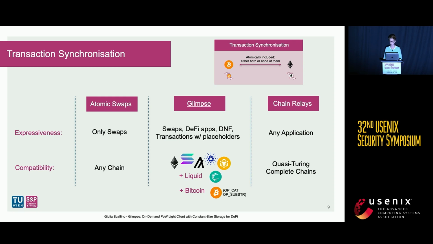Furthermore, Glimpse can also be deployed not only on second-generation blockchains, for instance, Ethereum, Cardano, Algorand, so those chains that have quasi-Turing complete scripting capabilities, but can also be deployed on first-generation blockchains, for instance, Liquid, which is the most prominent layer 2 solution of Bitcoin, and could be deployed on Bitcoin itself if only 2 opcodes were enabled. These opcodes are, however, under discussion in the community, and we hope that our work gives additional reasons to enable these opcodes again. I've reached the end of my presentation.